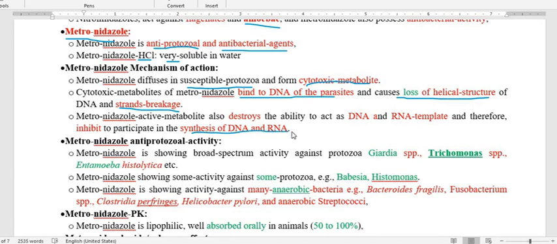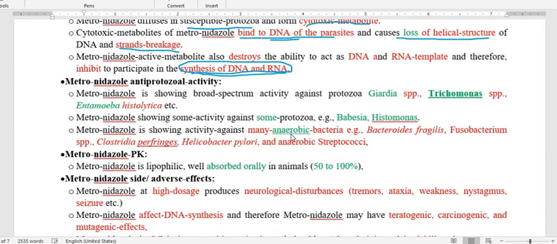And as we know, multiplying from DNA to DNA and from DNA to RNA leads to growth. I mean, through cell division, it will multiply the protozoa. So this is the mechanism of action of metronidazole. Simply, it binds to the protozoal DNA, and therefore the DNA helical structure is lost, strands break, and the DNA template cannot be used for synthesis of DNA and RNA, and therefore this acts as antiprotozoal activity.